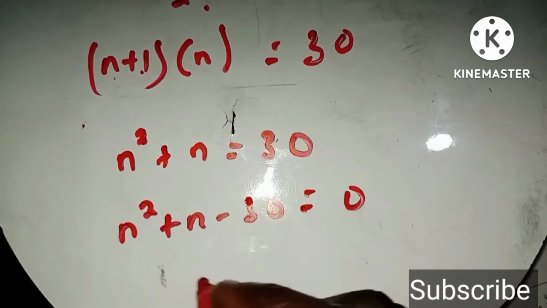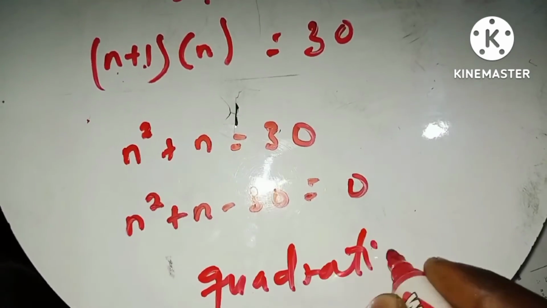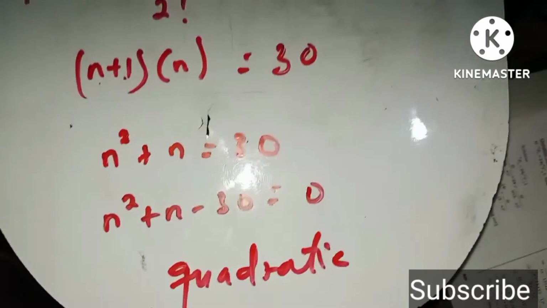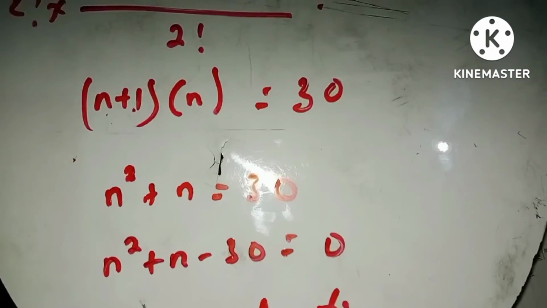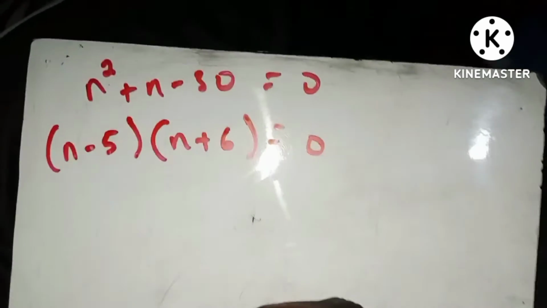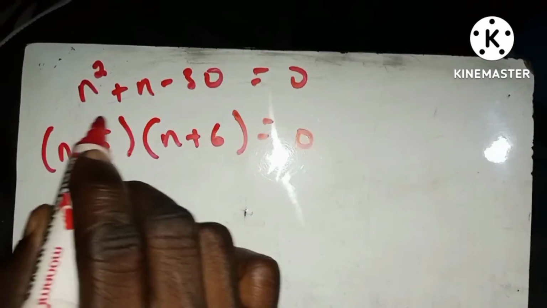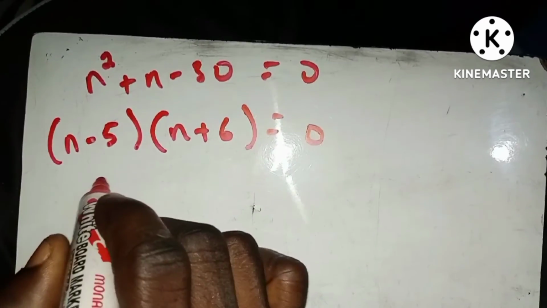So here we are having what we call a quadratic, right? This is exactly where we are heading towards. You must know how to solve this quadratic equation. By solving this quadratic equation, your answer should be found. There are so many ways of solving a quadratic equation, and one method that I apply here is factorization.